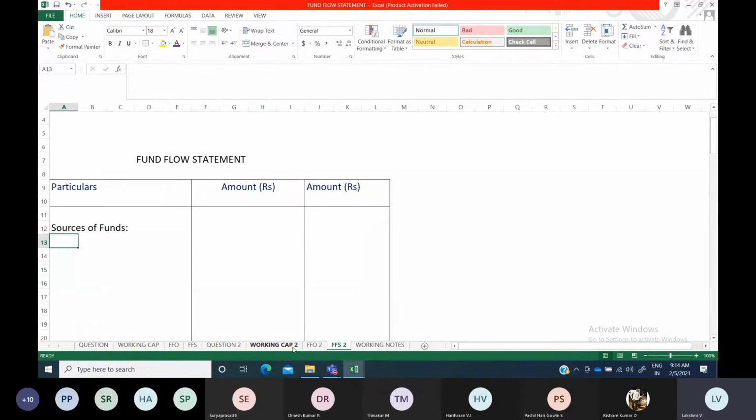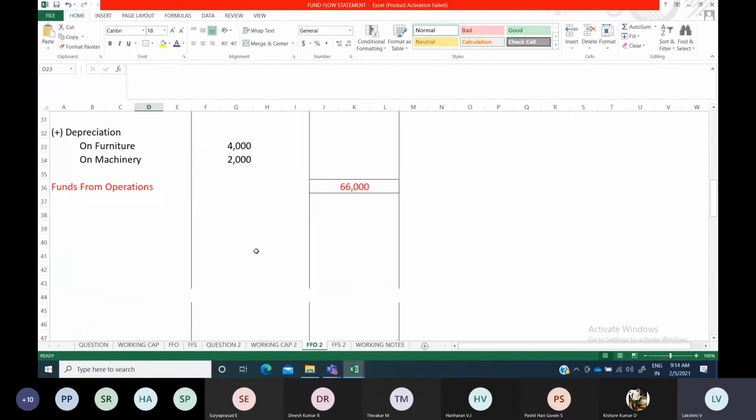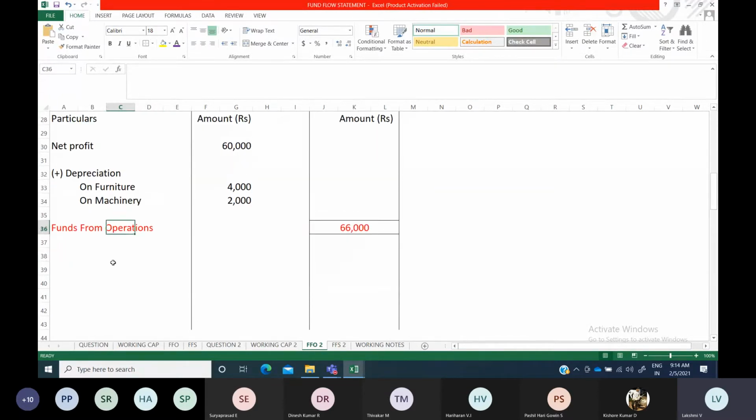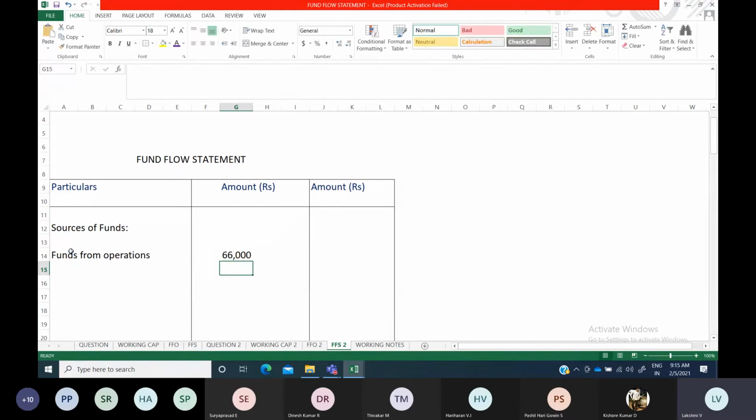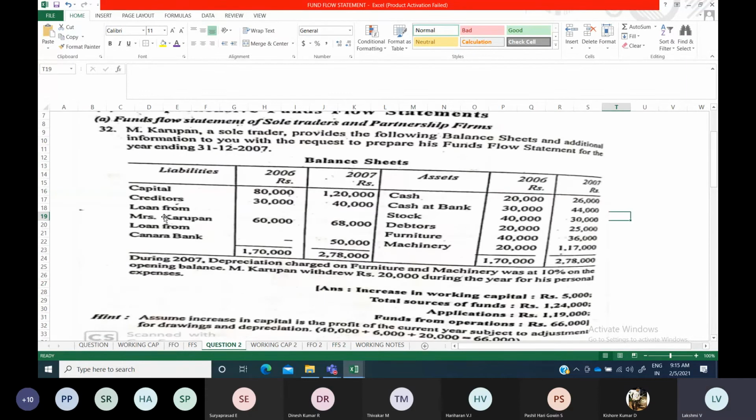Okay. So first let us take the funds from operations, whatever we have obtained. That can be the first information. So the 66,000 we can take first. Mention it as funds from operations, 66,000. And next will be your loan from Mrs. Karapan, 8,000.